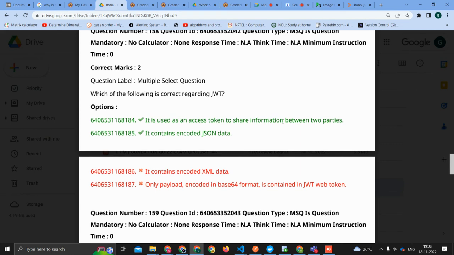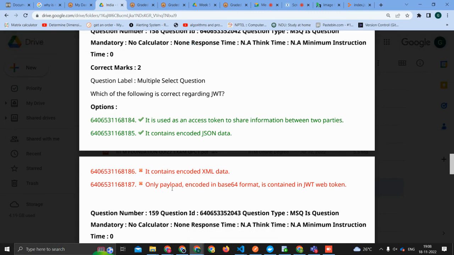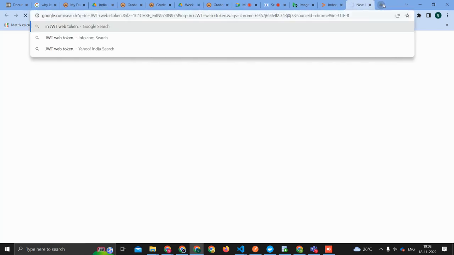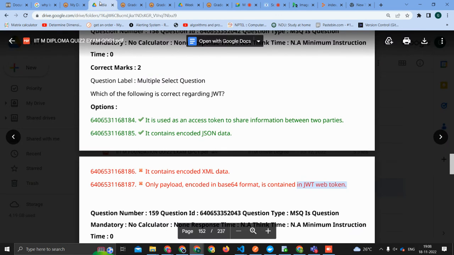It is used as an access token to share information between two parties. Correct. It contains encoded JSON data. It contains encoded XML data. No. Only payload encoded in base 64 format is contained in JSON Web Tokens. That we learned. JWT, Web Token. I think it's Web Token. Yeah, it's web token.